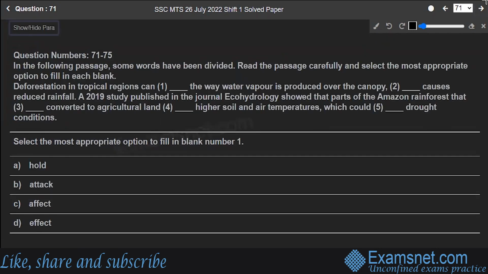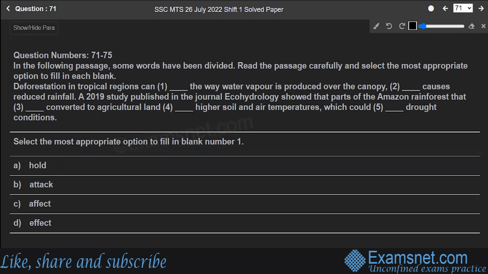Question number 71. Next, you are having one whole paragraph which will be having 5 blanks, and the next questions, 71 to 75, will be based on these 5 blanks only. Question number 71 will be, you have to fill in the first blank, 72 the second blank, and so on. So to answer the question, let's read the paragraph. Deforestation in tropical regions can hold the way, attack the way, affect the way, or effect the way water vapor is produced.